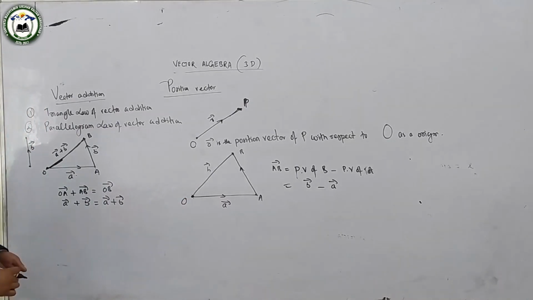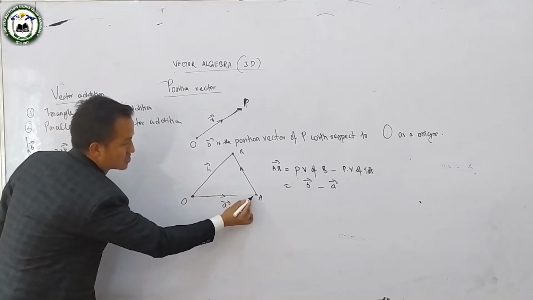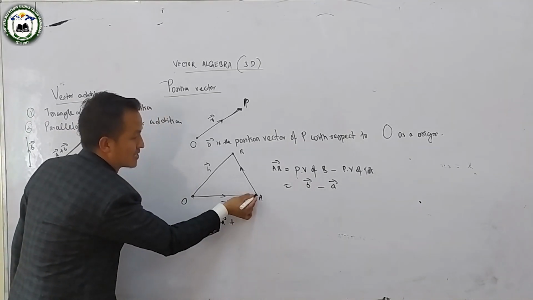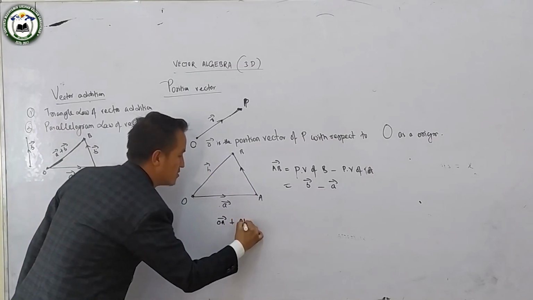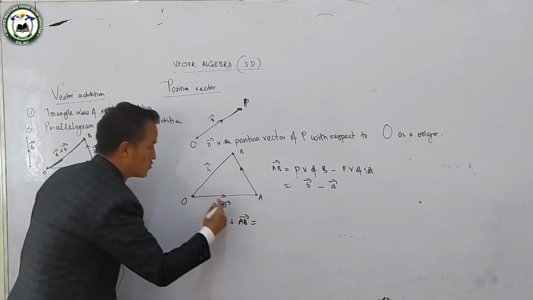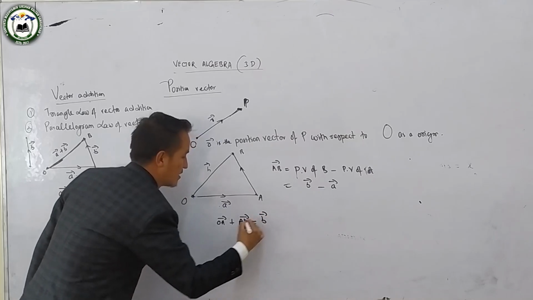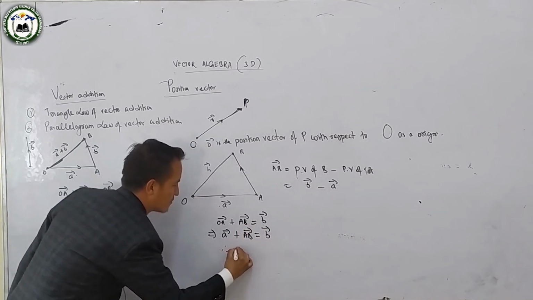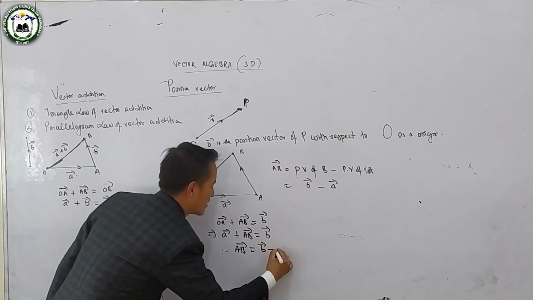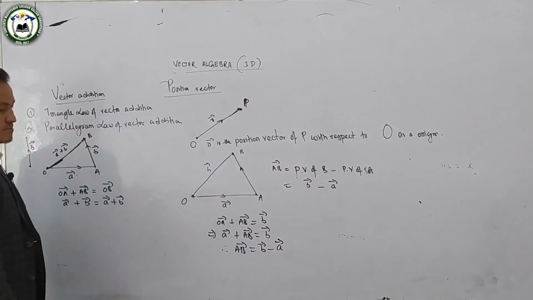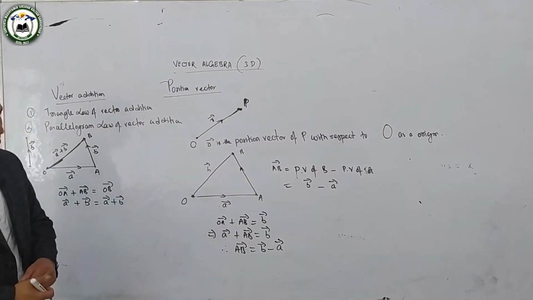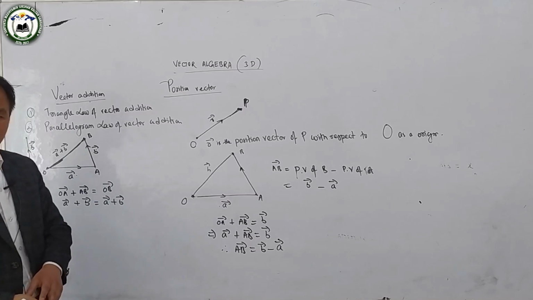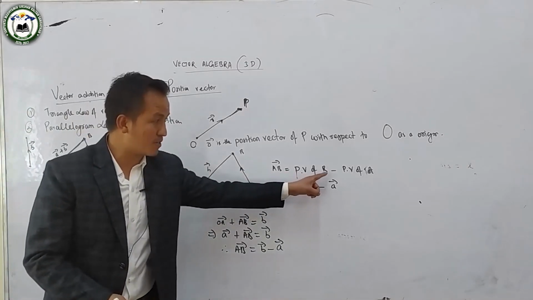In position vectors we can use the triangle law because the point is displaced from here to here by vector A. So vector OA plus vector AB, displaced again from A to B, is equal to the net displacement, that is B. Vector OA is A, so A plus vector AB is equal to vector B. Therefore vector AB is equal to vector B minus vector A. So you can easily find the position vector of AB if points A and B lie in the plane. Actually, position vector of AB is position vector of B minus position vector of A.